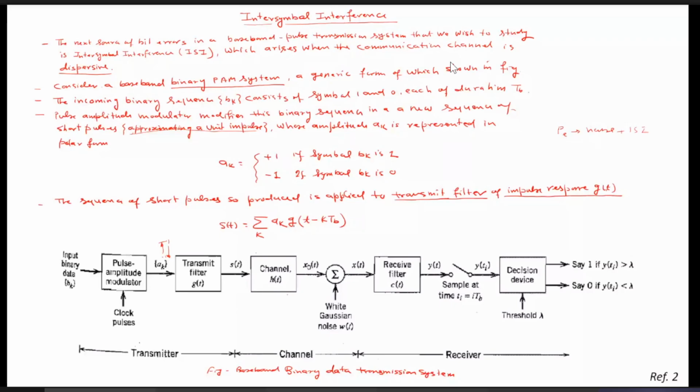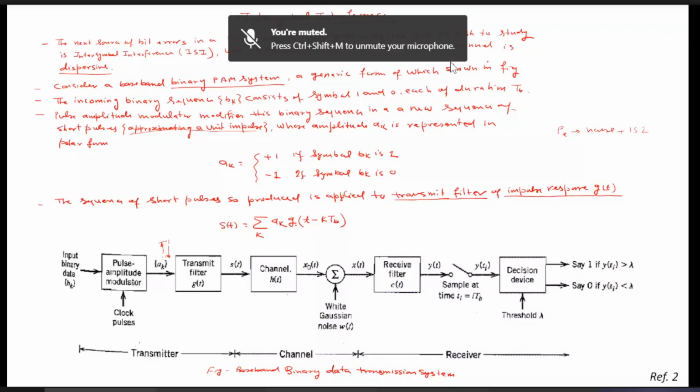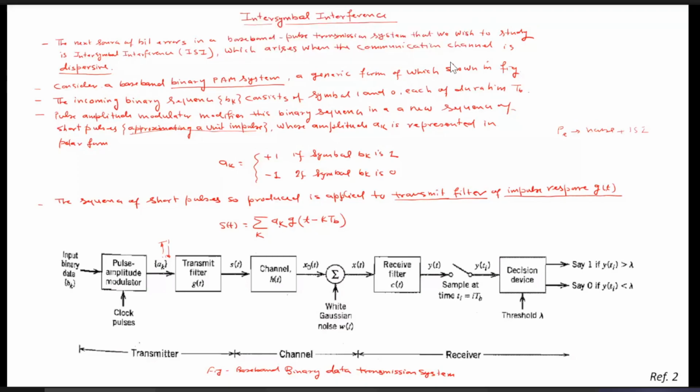In the second term, it will be A_1 g(t minus T_b). So it simply sums the transmit filter responses at time periods.